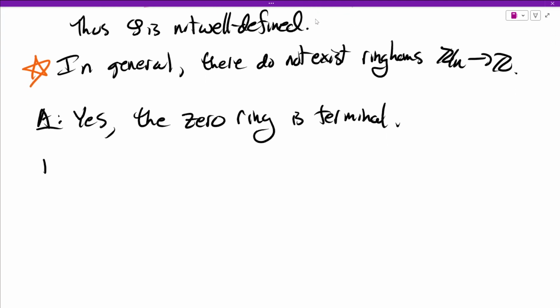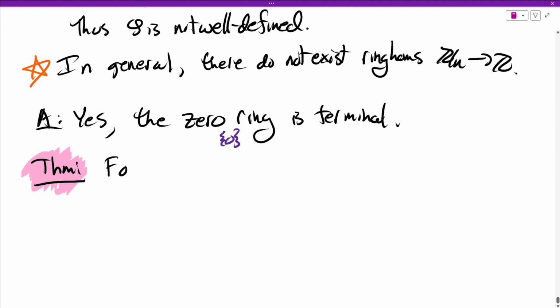So we're gonna write the 0 ring as just the ring that has 0 in it. And remember, 0 plus 0 in the 0 ring is 0, and 0 times 0 in the 0 ring is 0. And the additive and multiplicative identity in the 0 ring are both 0. So what's the theorem?